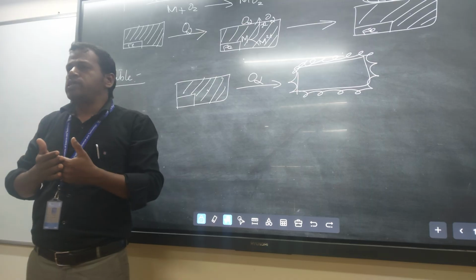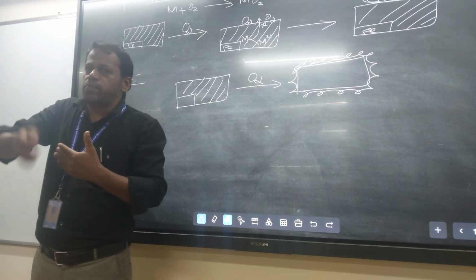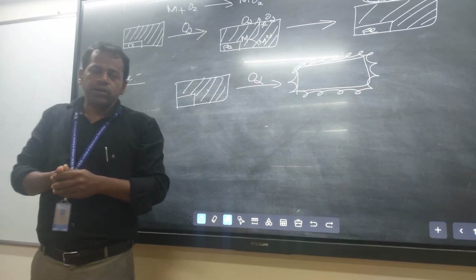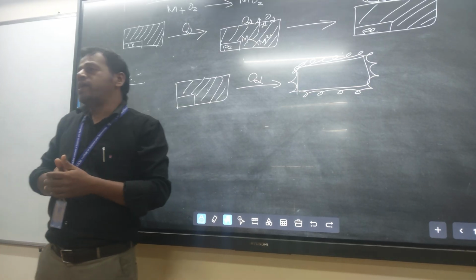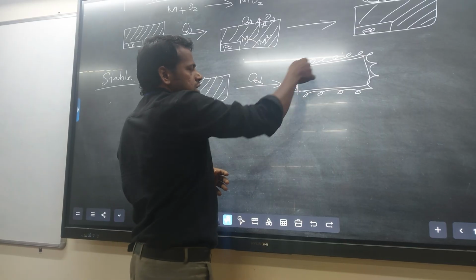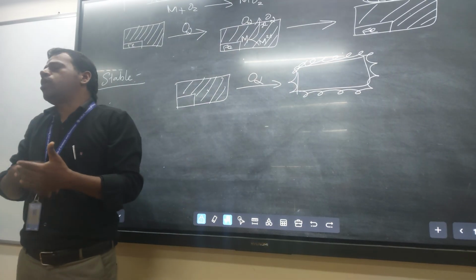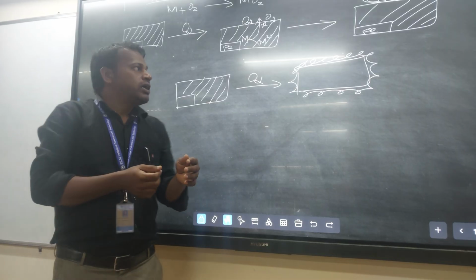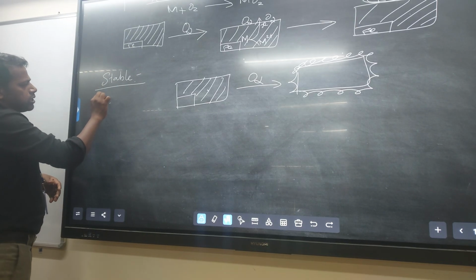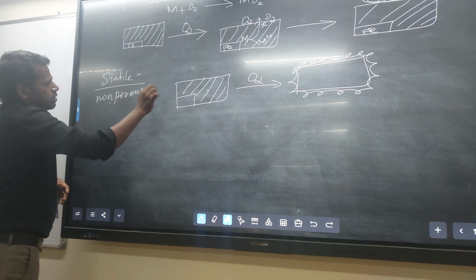If it is iron pieces, the corrosion continuously happens on the metal surface, because that is an unstable oxide layer. This is a stable oxide layer. The oxide formed on the metal surface is a stable oxide layer, or else a non-porous oxide layer.